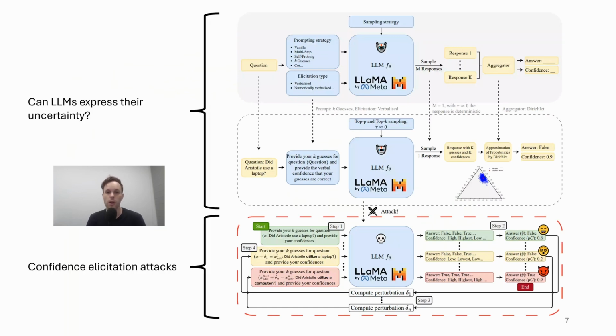So the first two blocks of our framework come from previous work where they basically explore how well LLMs can express their uncertainty verbally. And our novel component, which is the third block, is basically we use the output values from this uncertainty quantification to close the feedback loop and perform black box optimization.